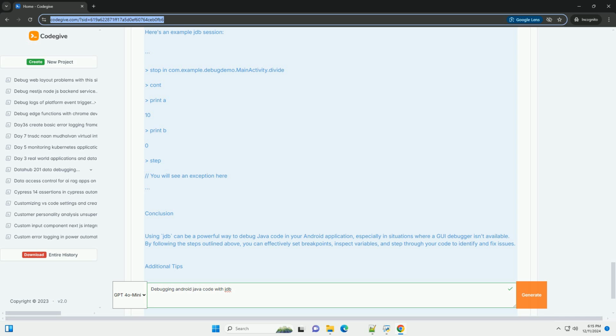Step 4, start JDB. You can attach JDB to your running Android application using the following command. Replace your_package_name with your application's package name. Bash. jdb -attach localhost:8600